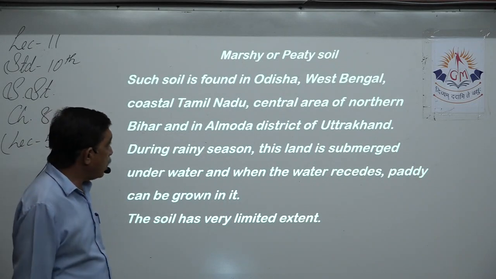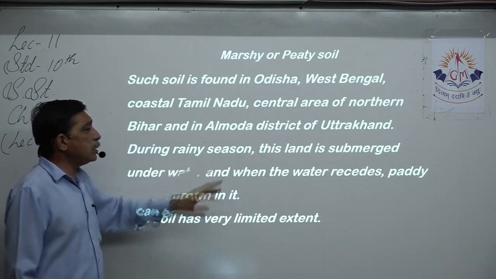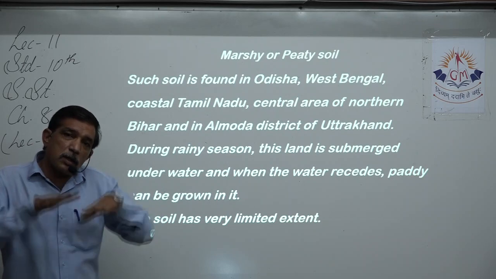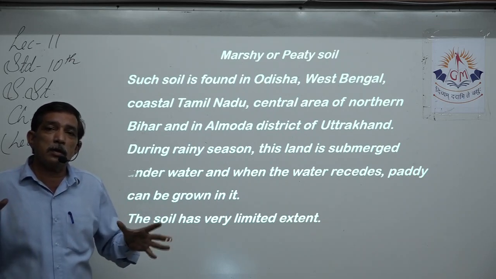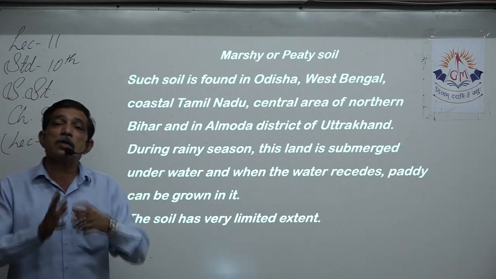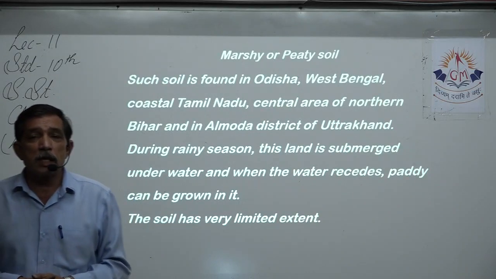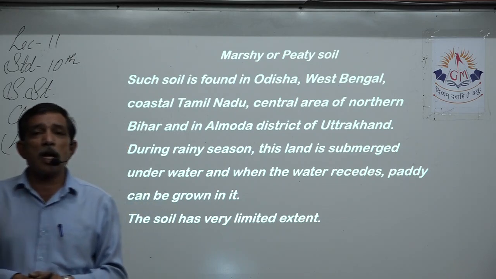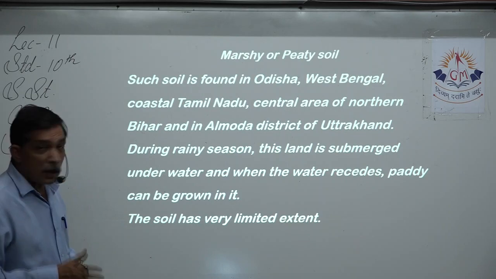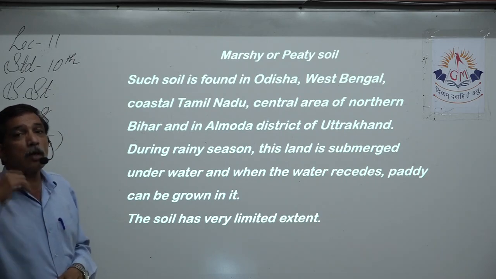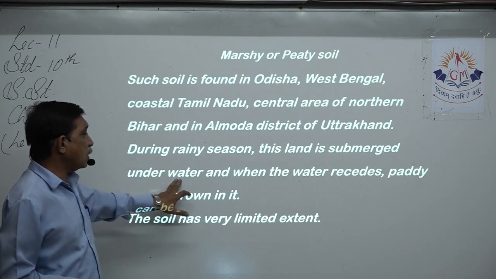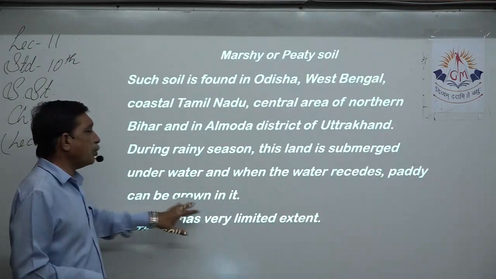Almora district of Uttarakhand. During the rainy season, this land is completely submerged in water because it's a low-lying area. All the water from the surrounding sides comes and gathers over there. With it flows lots of vegetation which has been cut off from nearby trees, grass, etc. Everything comes and gets accumulated over there. So there is lots of water, lots of soil, lots of vegetation decaying underwater, and when the water recedes, paddy can be grown at it.